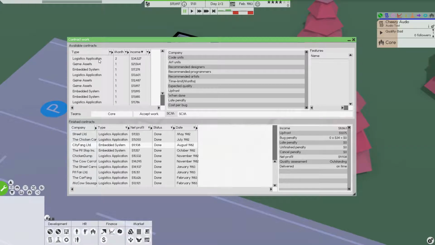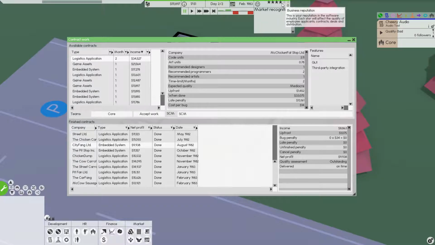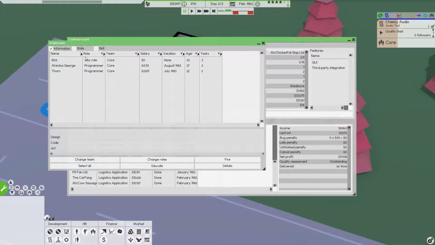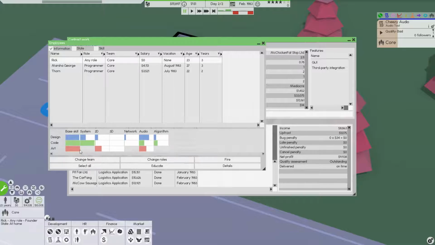Okay, so let's go take a, 2 months, 3, we have art in there as well. But see, as your reputation goes up, now we're at 4 stars here, you can see that we're starting to get a $34,000 contract. I don't have any artists currently, so the art units piece could be interesting. Should we try to take it on? Because technically Rick can work on art.